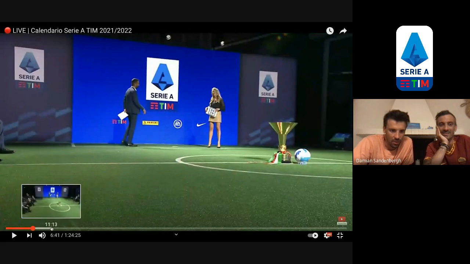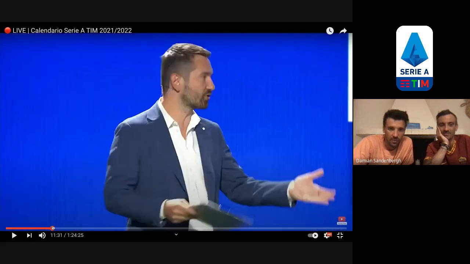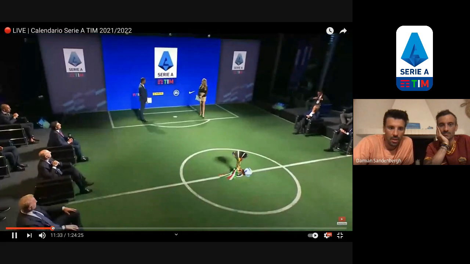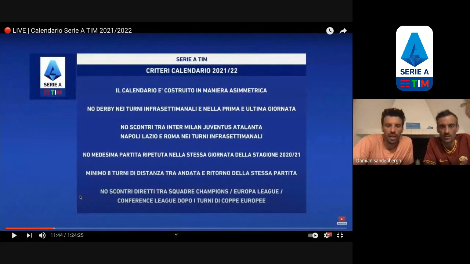So let's go into, it would be great if they just gave us timestamps. Let's look at the parameters, yeah. So it's asymmetric. Compared to last seasons, you knew that if Milan played Sampdoria, Bari, Frosinone, it would be on the ritorno the same three games. So day 1 was the equivalent of day 20. Day 2 was the equivalent of day 21. Now they've changed that. So now it's pretty much the Premier League model, that the return legs of all the games will be completely different compared to the first round.